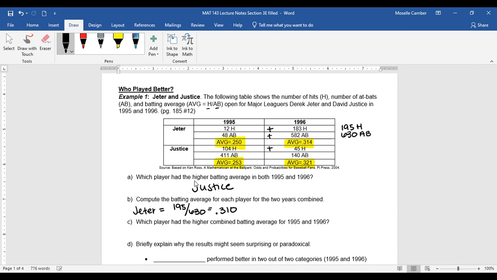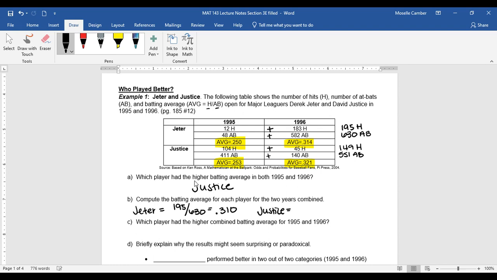For Justice, we have 104 plus 45, that's 149 hits. We take 411 at-bats and add on the 140, and we have 551 at-bats.